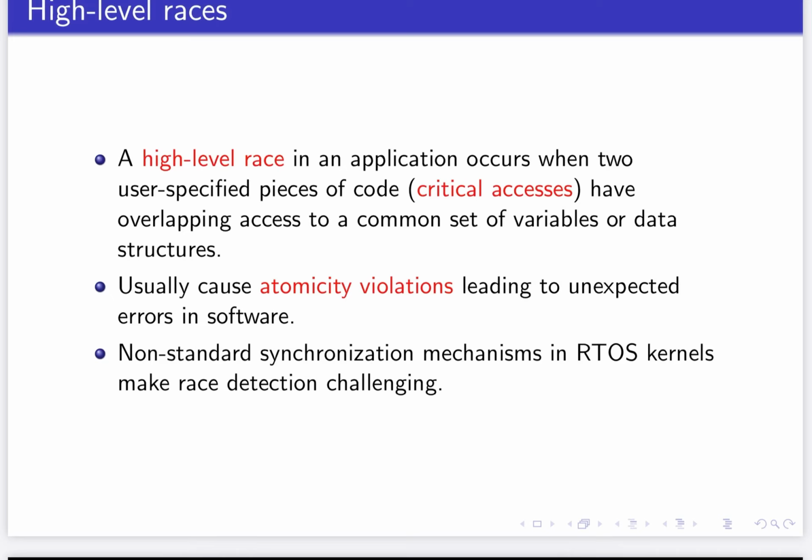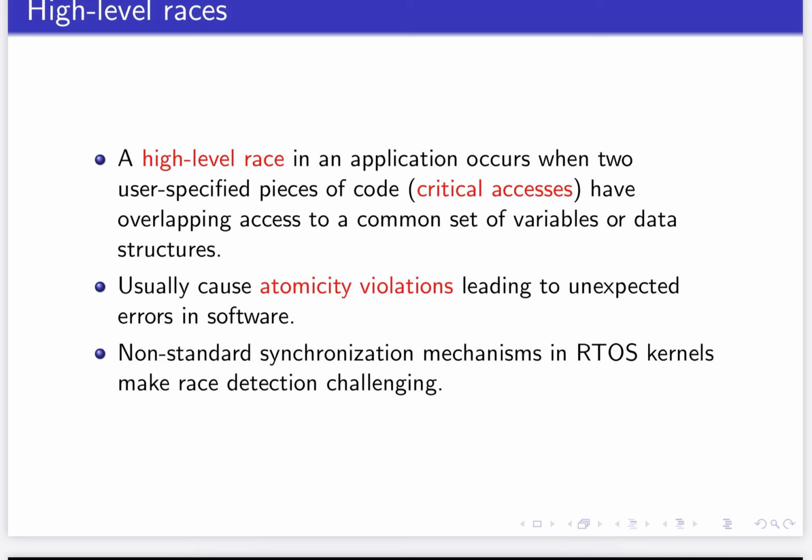A high-level race in an application occurs when two pieces of code, which we typically call critical accesses, end up having overlapping access to a common set of variables or data structures that are globally used by these two pieces of code. Because they have overlapping access, the pieces of code that were supposed to execute atomically end up violating such execution, which in the literature is usually called atomicity violations. Usually atomicity violations are okay, but there are cases where it can lead to unexpected errors in software.